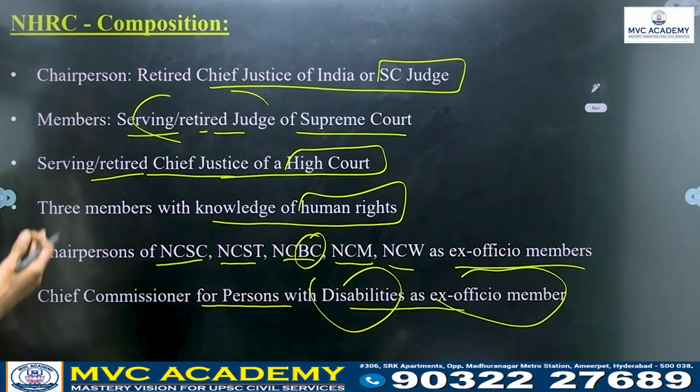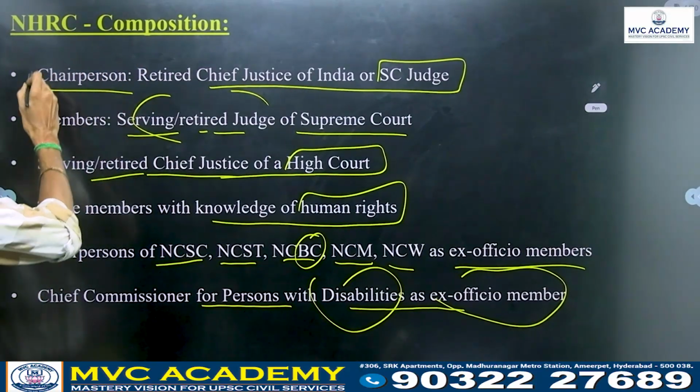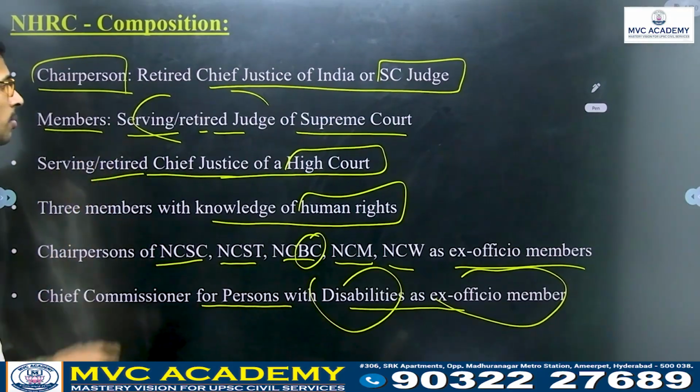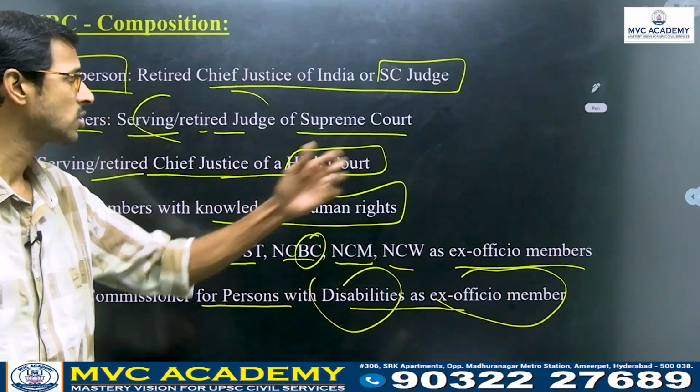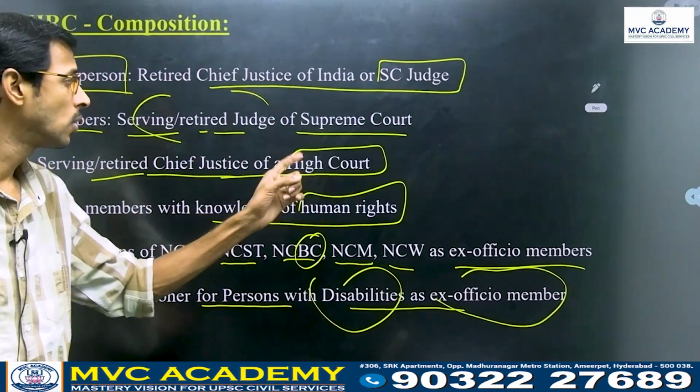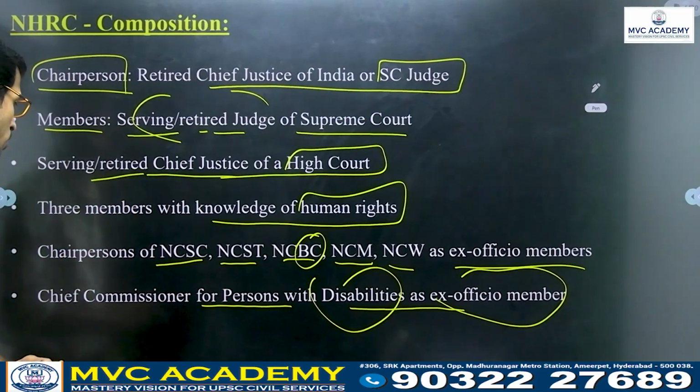So in the composition of NHRC, the chairperson is a retired Chief Justice of India or a Supreme Court judge, the senior most Supreme Court judge we can say. And who are the members here? Serving or retired judges of the Supreme Court, and also serving or retired Chief Justices of a High Court, especially.